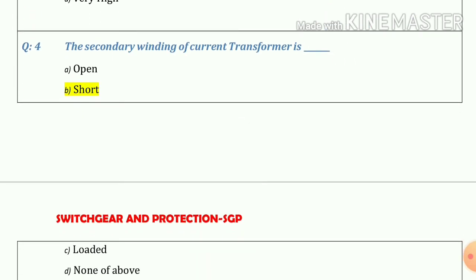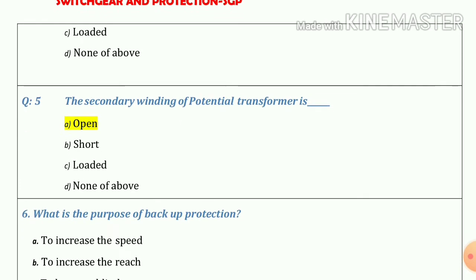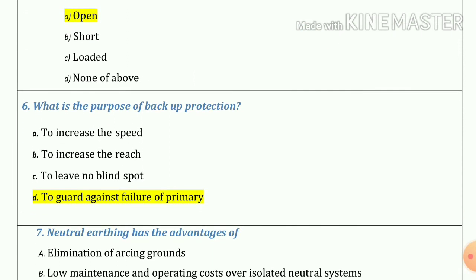Question number 4. The secondary winding of current transformer is short. Question number 5. The secondary winding of potential transformer is open. Question number 6. What is the purpose of backup protection? So our answer is option number D, to guard against the failure of primary.